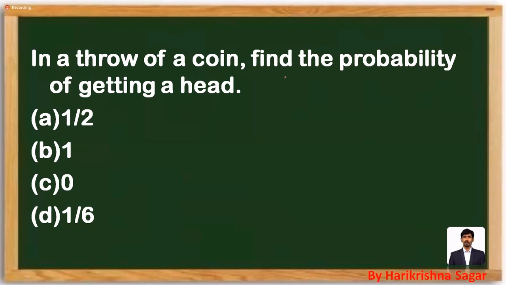Look at the question which is available. In a throw of a coin, find the probability of getting a head. If you are throwing a coin, what are the outcomes we are going to get? Head and tail. So here the question is, what is the probability of getting a head? Always remember, you just go with the formula: number of favorable cases divided by total number of outcomes. If you are throwing a coin, we are going to get 2 outcomes. Getting a head is one chance out of the 2 chances. So your probability will be given as 1 by 2. You can mark the answer as option A.